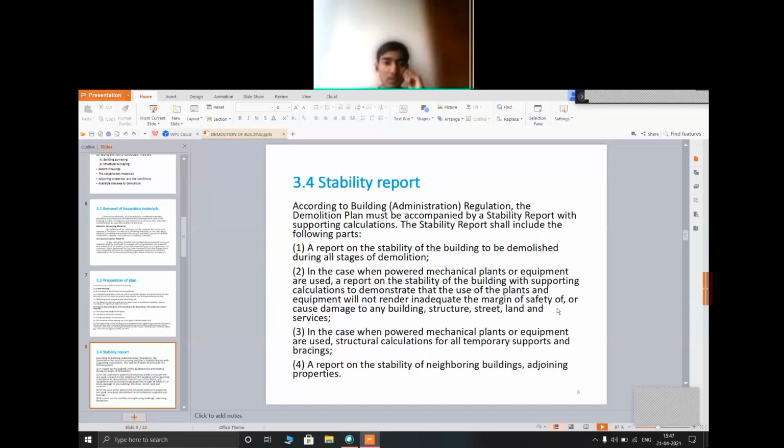Next is stability report. According to building administration regulations, the demolition plan must be accompanied by stability report with supporting calculation.